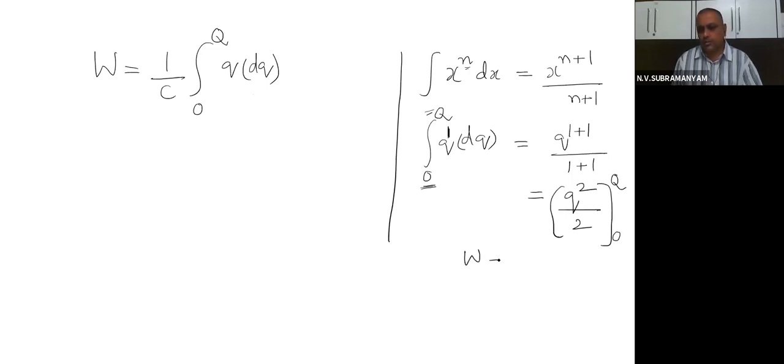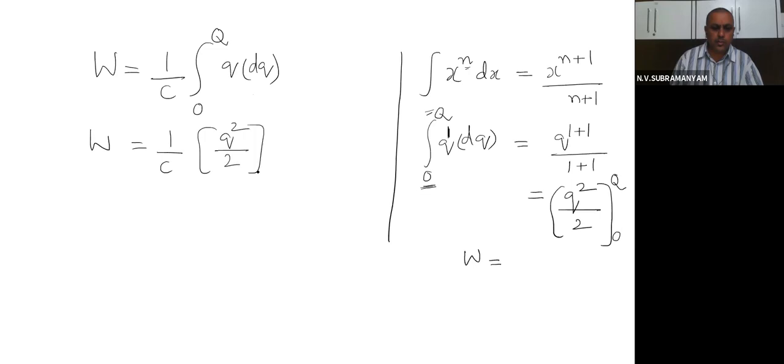We know first we have to substitute the upper limit, and only then the lower limit. That means 1 by C, Q square by 2 in the limits 0 to capital Q. Then what will I get? First we substitute the upper limit. I am showing you this here. Let me use an eraser.